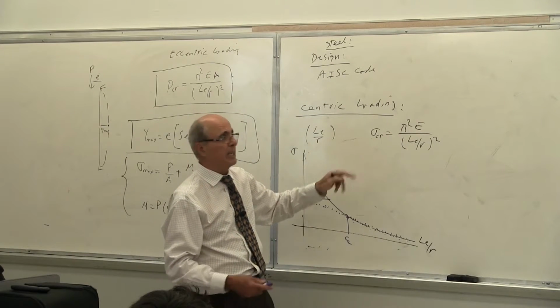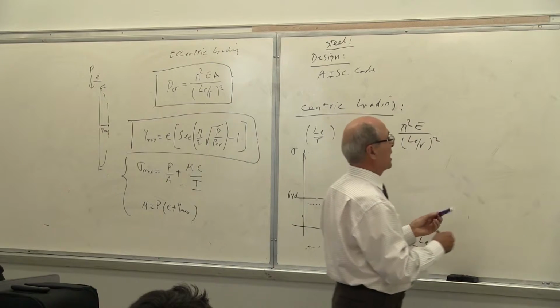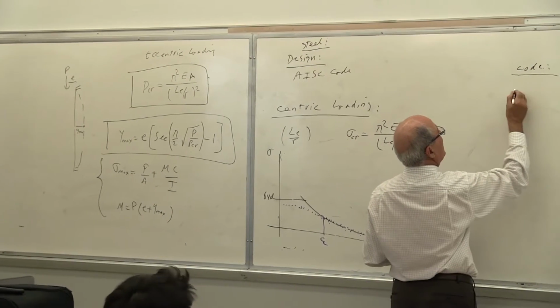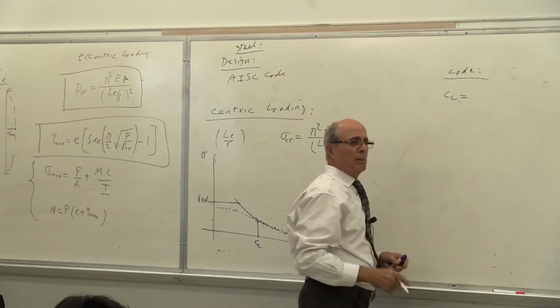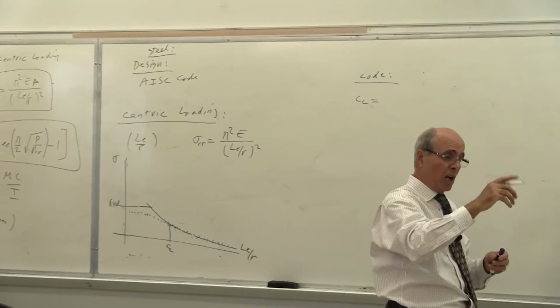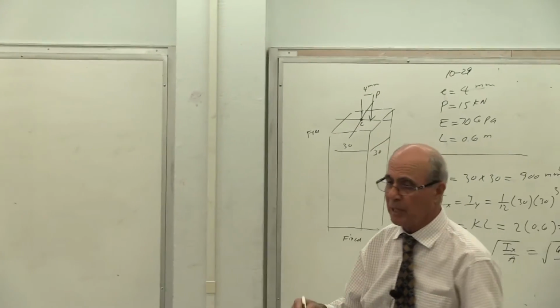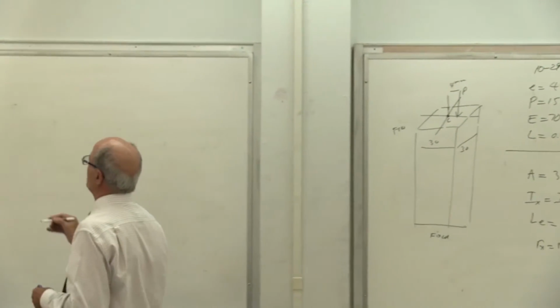Everybody understand that? Therefore, they calculate, this is the code now. So you want to write the code. The code says calculate the CC. If you look at the old handout that I just asked you to cross out, they gave a different formula. Now they give you a new formula. The new formula is